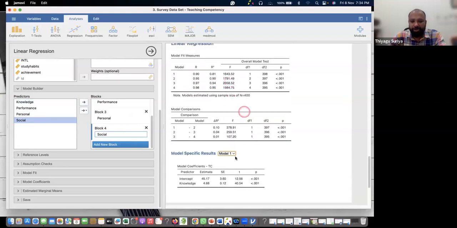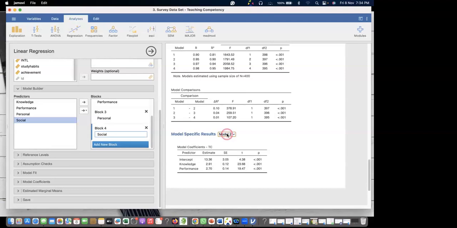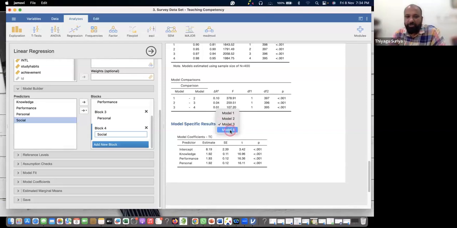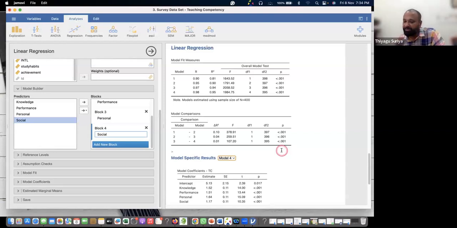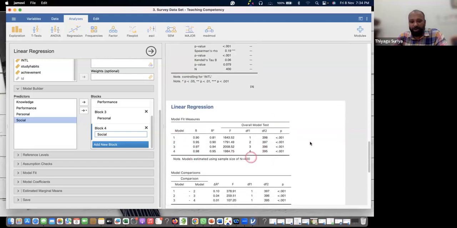I'm going to model 1. When you go to model 1, what is only coming? Only knowledge comes first. Can you go to model 2? What is model 2? Knowledge and performance. What is model 3? Personal, all three together. What is model 4? All four. Hope this is called step-by-step regression. This is available in SPSS. Normally it is called hierarchical regression. We may call it hierarchical regression also, right? And why are these four models coming? Any idea? Previously the output was only one model, but now we can do four models. What is the meaning of this?